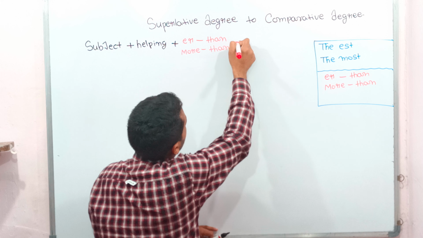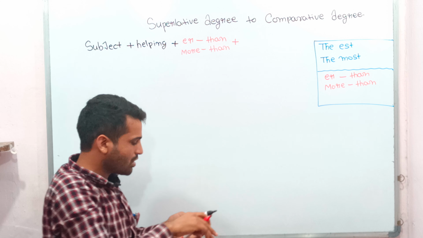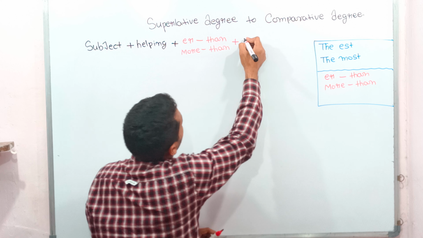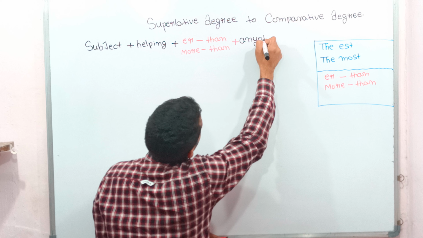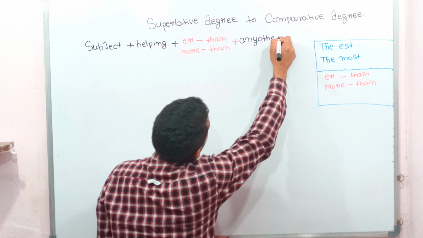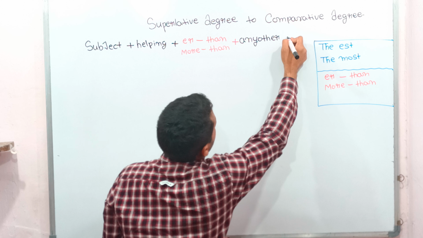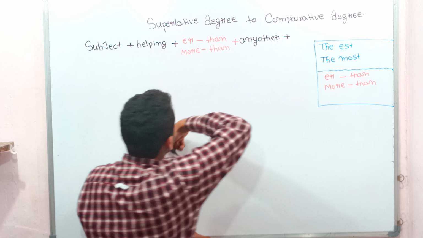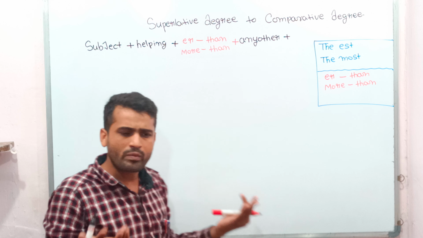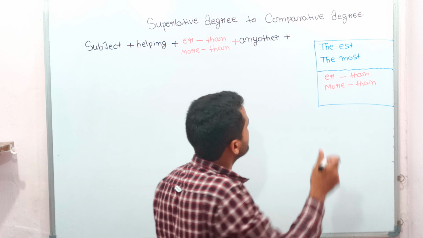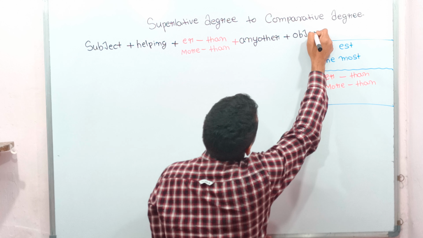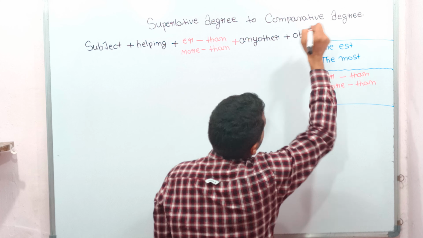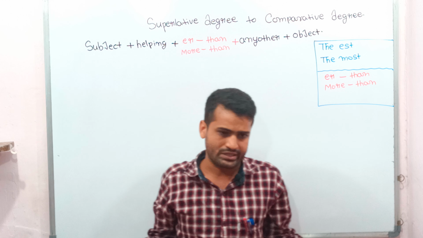After writing this, we write any other, and at the end of the sentence we write the object. We don't change the object; it stays as it is in the sentence.